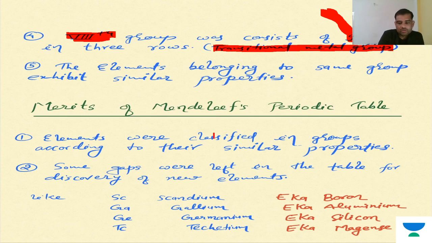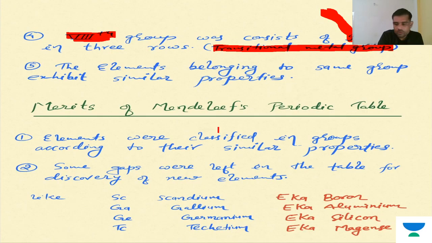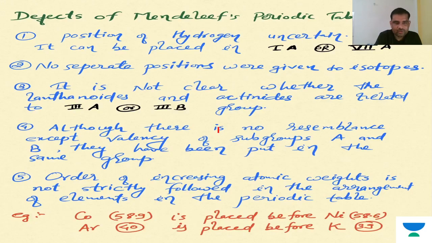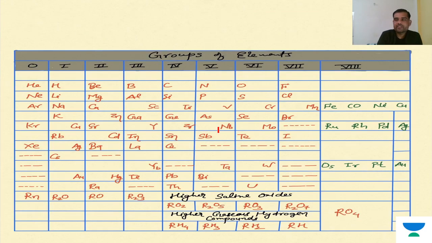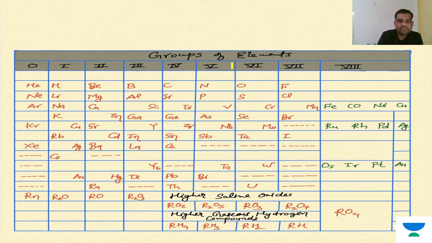So overall, I try to bring how Mendeleev's periodic table is. Just have a look first. Something like this. So overall, what we can see here is the groups of elements: zero group, first, second, third, fourth, fifth, sixth, seventh.